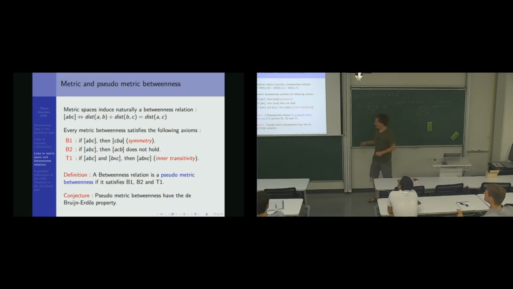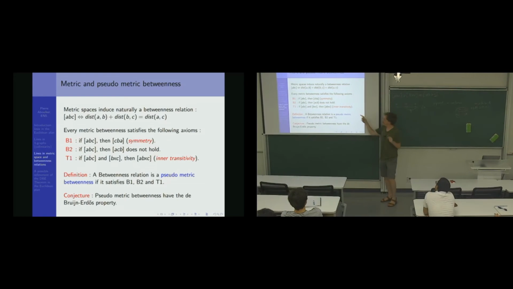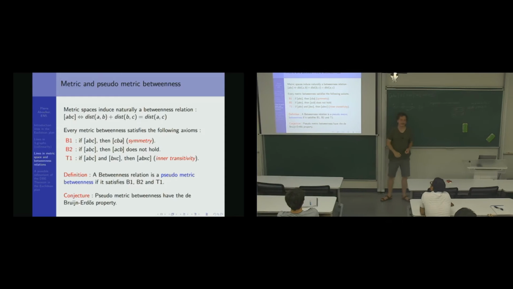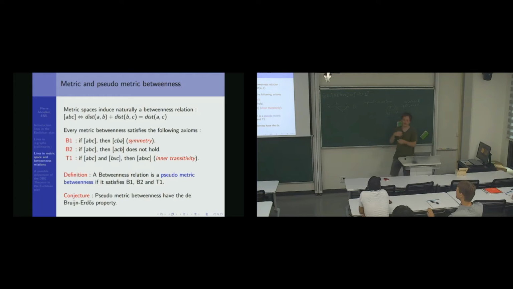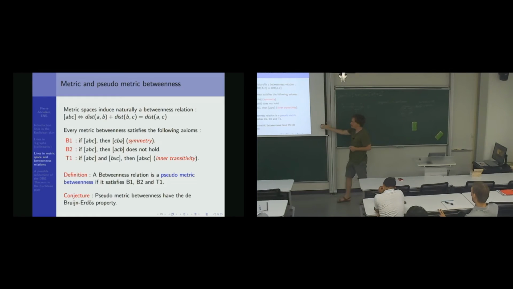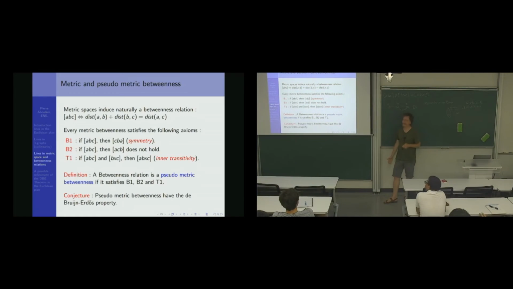And, definition: we say a betweenness relation is pseudometric if it satisfies those 3 axioms. Those 2 are not really necessary for defining a line because they only involve 3 points, but this one is very important. So we say betweenness is pseudometric if it satisfies B1, B2, and inner transitivity, T1. This is a kind of wild generalization of metric space, because there is a pseudometric betweenness on 7 points that is not metric, even maybe 6 points, I don't remember. And so we venture to conjecture that maybe even pseudometric betweenness has the Debrunner-Deutsch property. So they define a lot of lines.